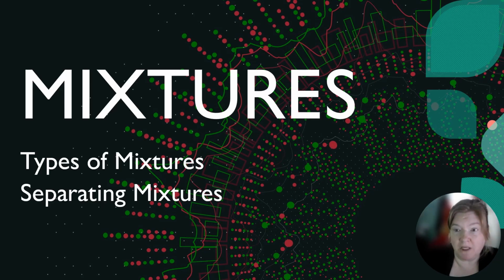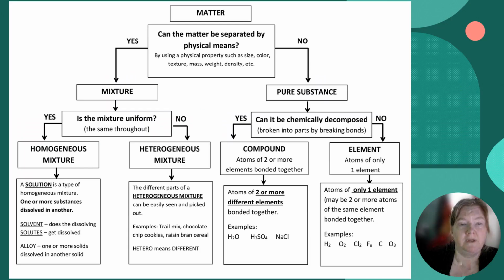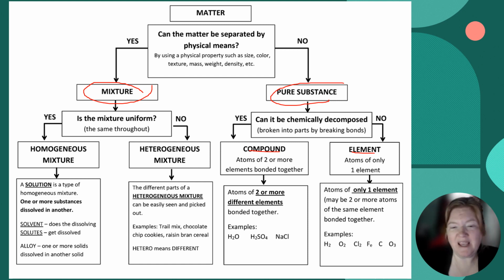All right, now let's go to mixtures. We looked at pure substances already, and we had compounds and elements, but now we're going to be focusing on the mixture side. This chart, if you want to come back to it, is a great way to see the differences between the types of matter. It's just a question thread. Can the matter be separated physically? If yes, it's a mixture. If no, it's a pure substance.